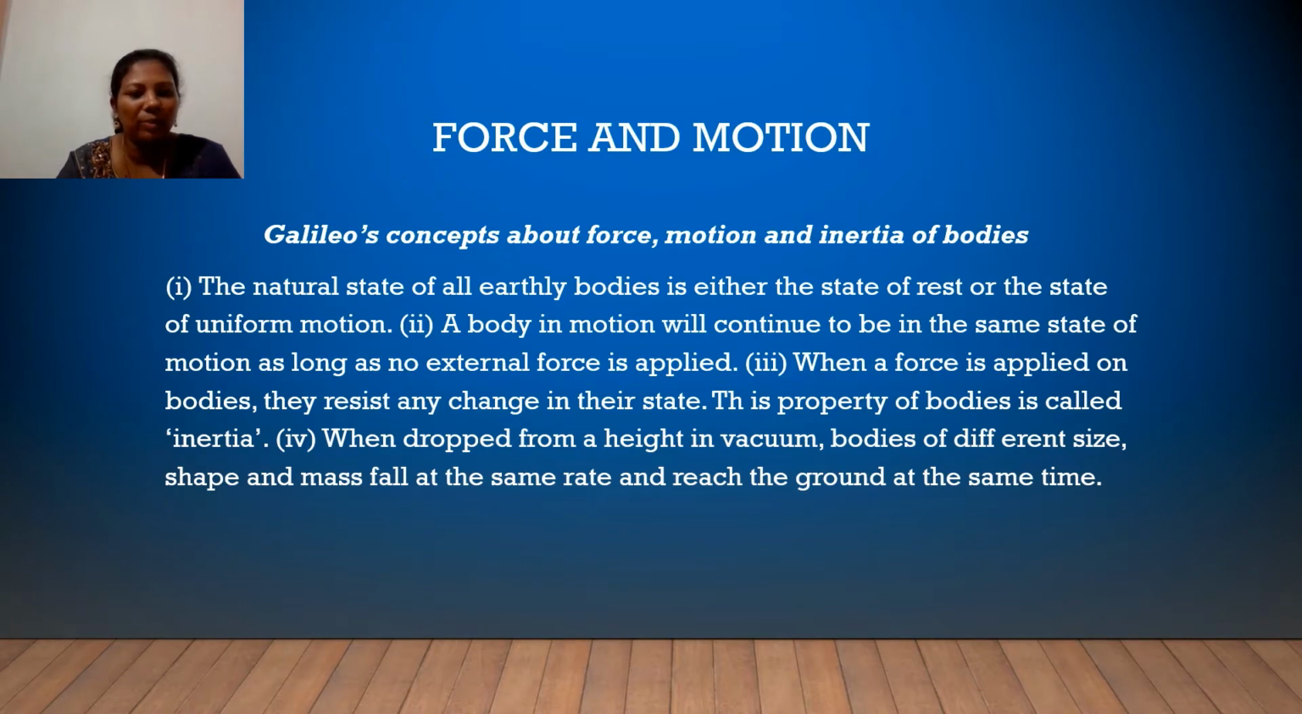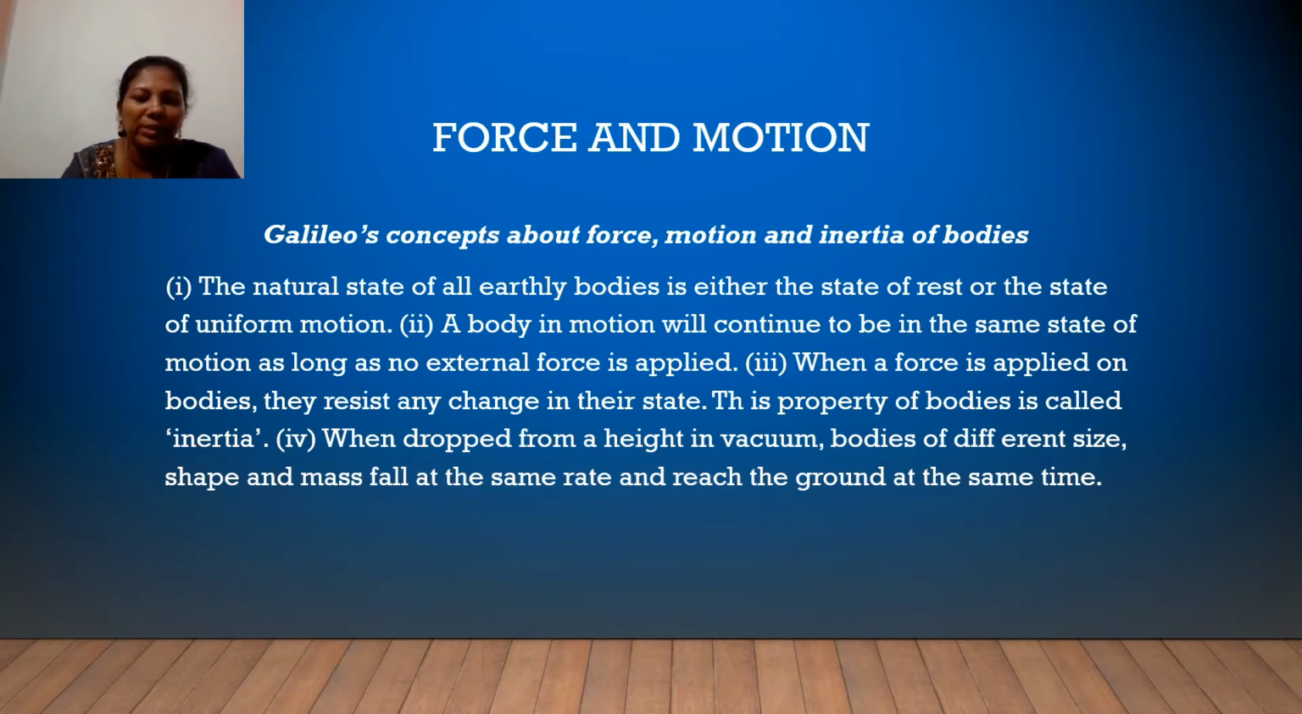Now we are going to see about Galileo's concepts about force, motion and inertia of bodies. The first point is the natural state of all earthly bodies is either the state of rest or the state of uniform motion. That is, in this point, he says that all earthly bodies continue in their state of rest or state of uniform motion. The second point is a body in motion will continue to be in the same state of motion as long as no external force is applied.